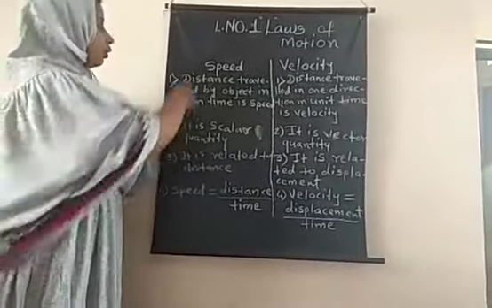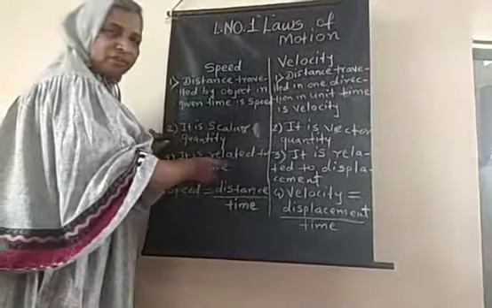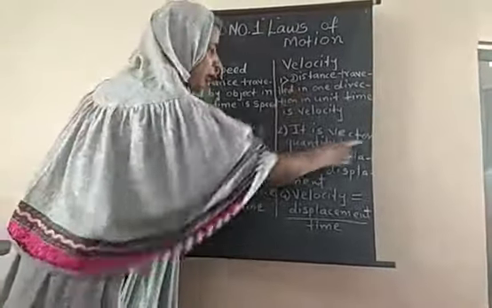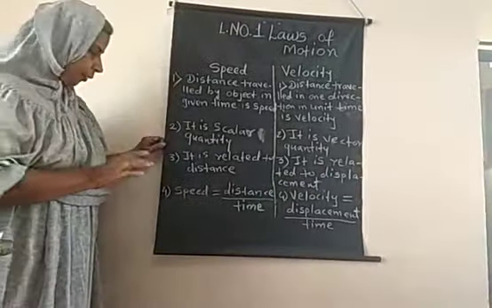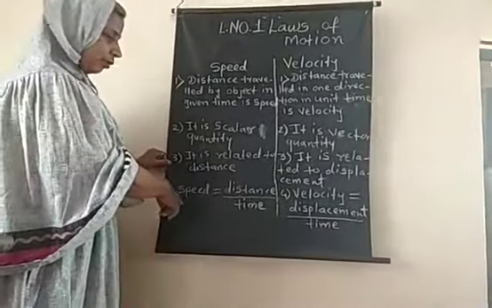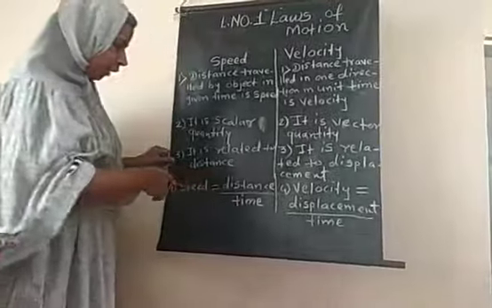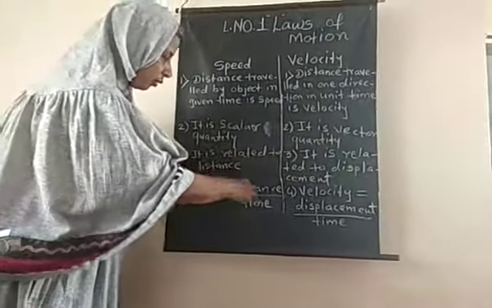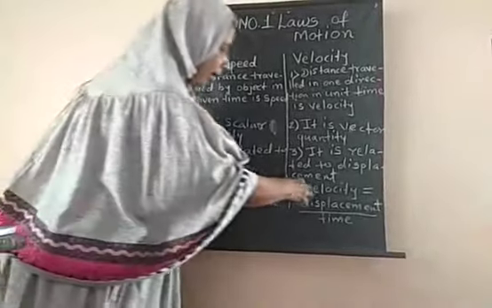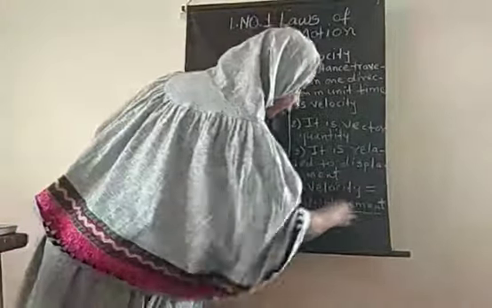Third point: speed is related to distance, while velocity is related to displacement. And the last point, we are writing the formula for finding speed and velocity. The formula for speed is distance upon time. The formula for velocity is displacement upon time.